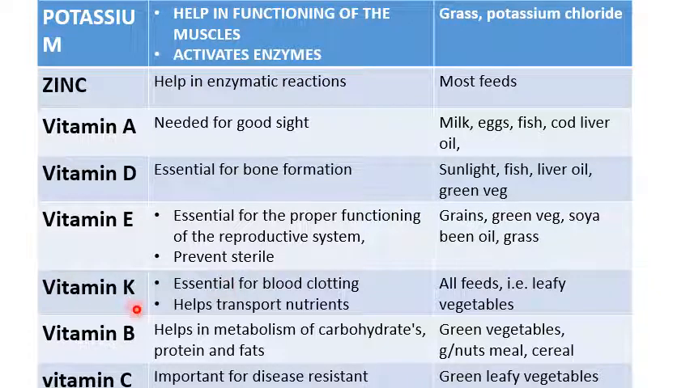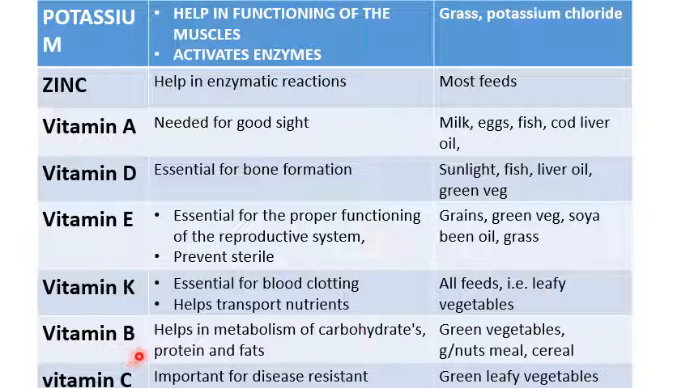Then we have vitamin K. This one is essential for blood clotting, and it helps in transporting nutrients to the parts of the body of the animal. Vitamin K is also found in most of the feeds, more especially in leafy vegetables.